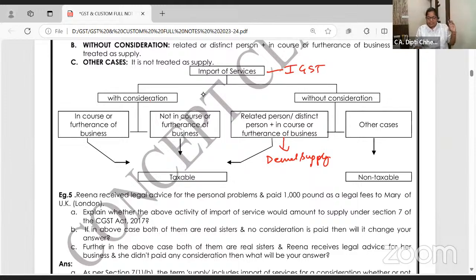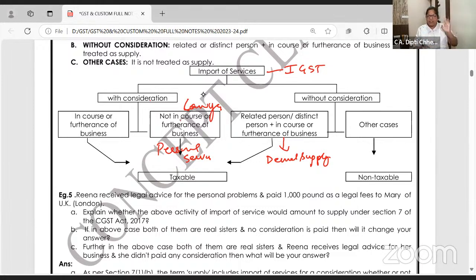Import of service. With consideration, money is coming, not in the course of business, personal services. I am importing the service of a lawyer. You write the things here, it will be clear. I am importing the service of a lawyer for a property case against my brother.